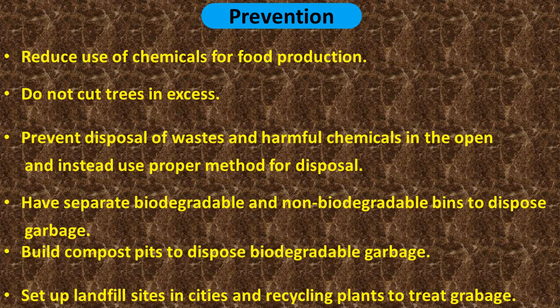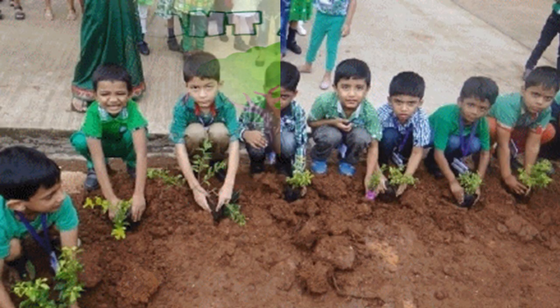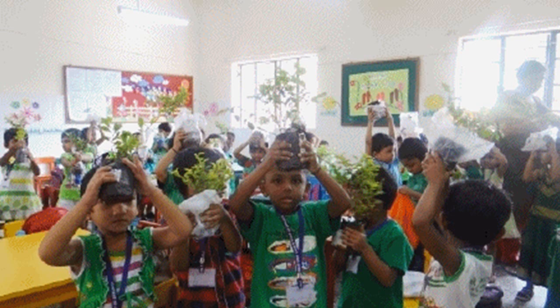Build a compost pit to dispose biodegradable garbage, which in turn can increase soil fertility in the long run. Set up landfill sites in cities, outskirts, and recycling plants to treat garbage. And at last, plant more trees.